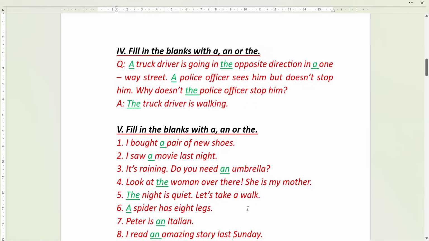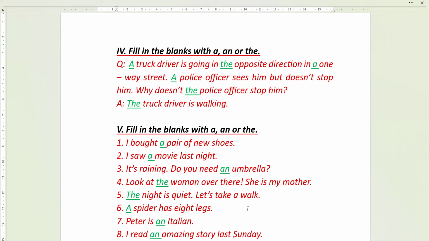Now we will go to the next bit. Fill in the blanks with a, an or the. A truck driver is going in the opposite direction in a one-way street. In the opposite direction, why? Because here only two directions may be there in a road. One is towards the right, one is towards the left. So we are very particular, very exactly one direction only is there. So we use the. The is used for one and only. The very much we are very sure about it. For those things we use the.